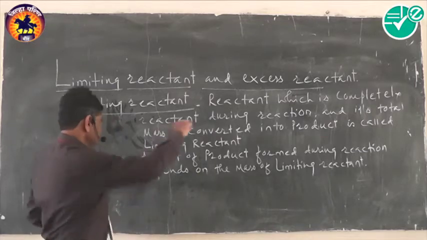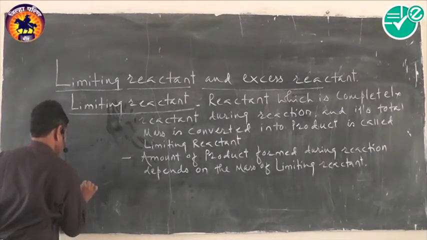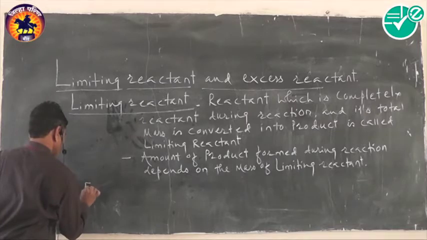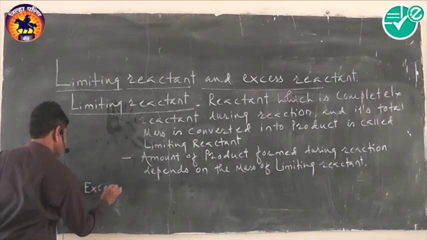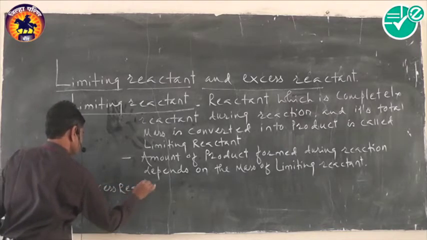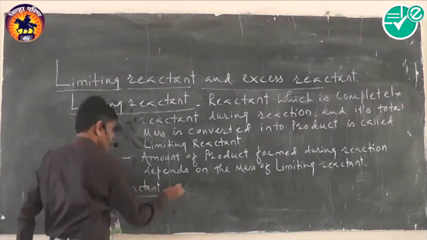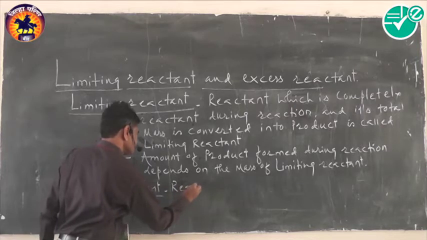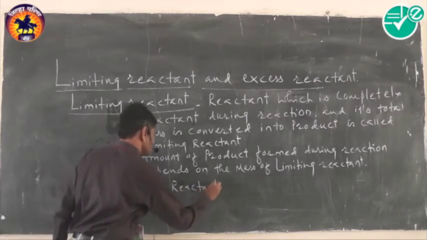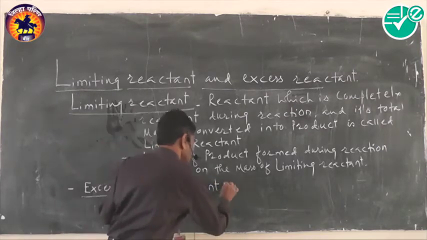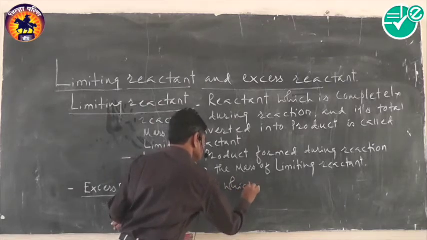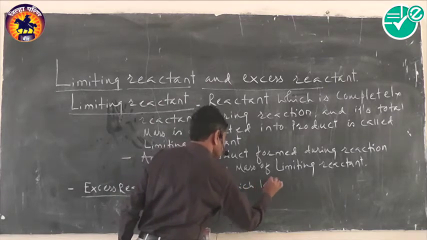Now the second concept, excess reactant. The reactant which remains in unreacted form, which is left behind.